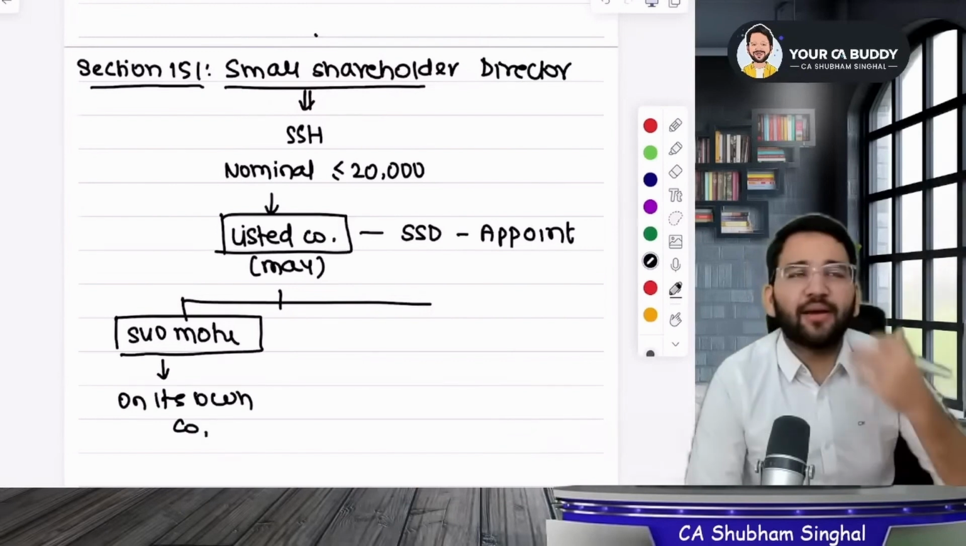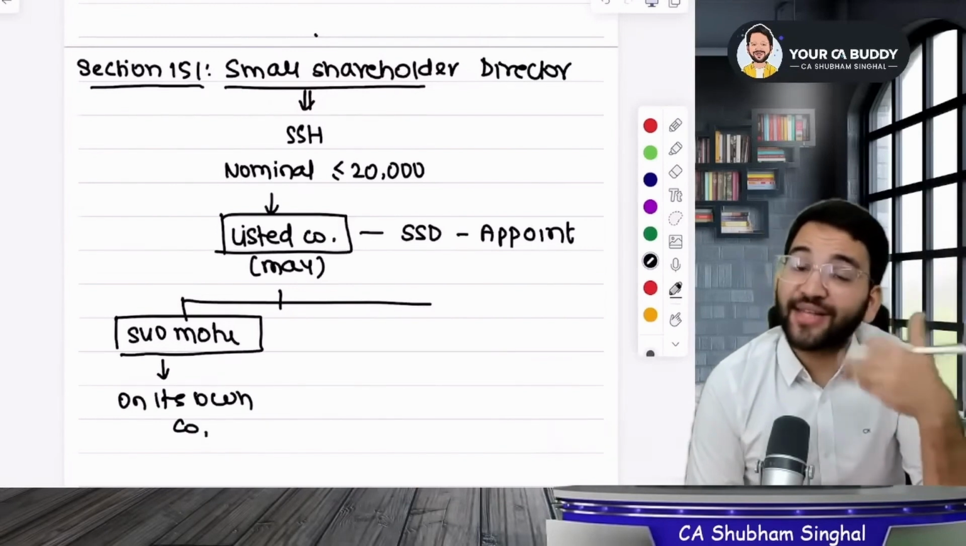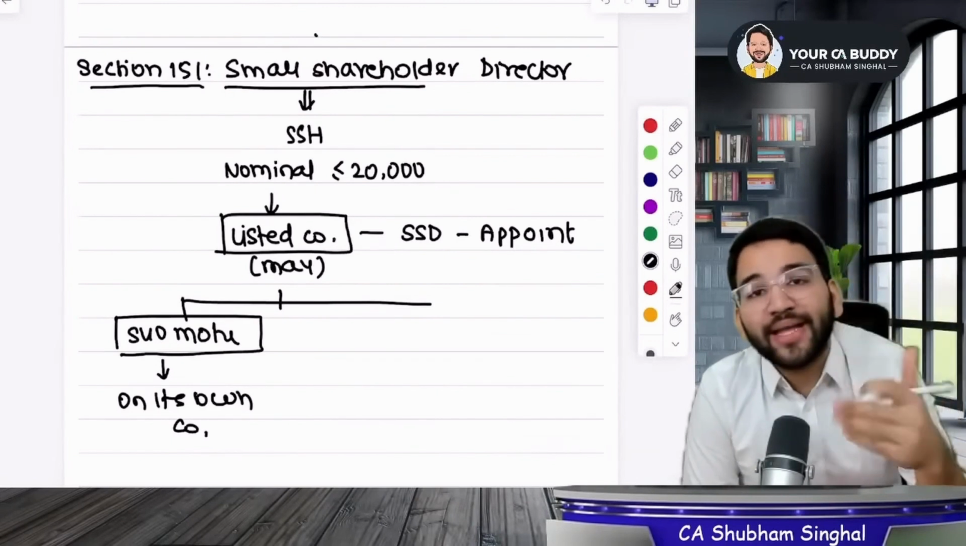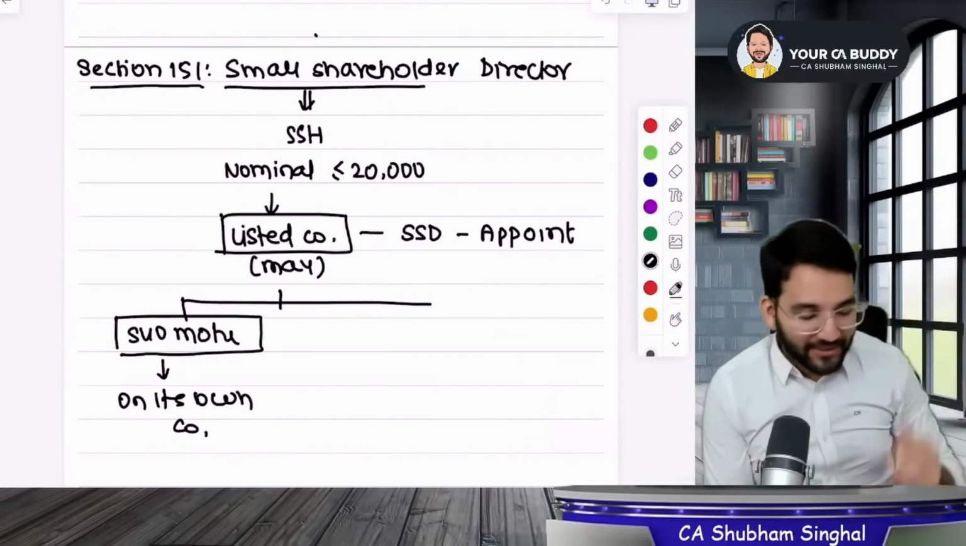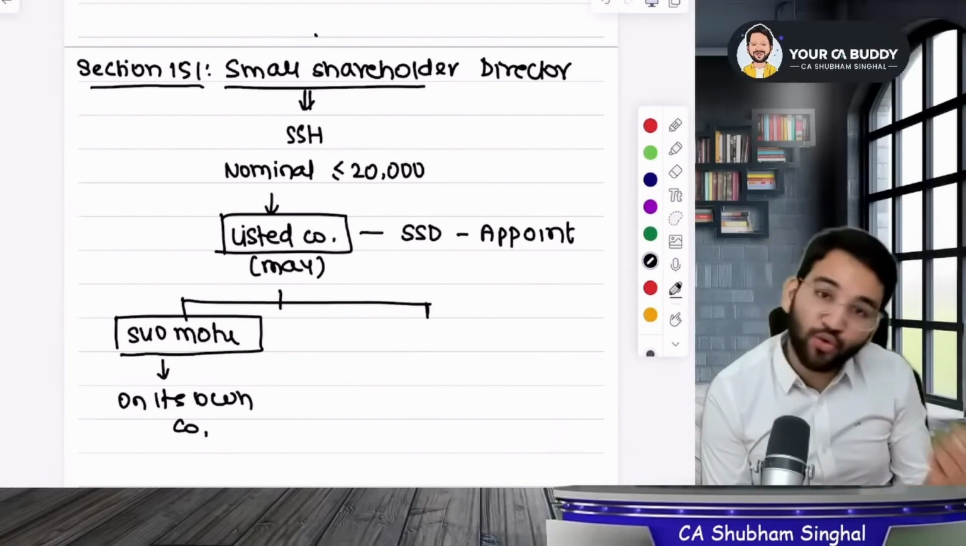What does suo moto mean? If a listed company like Reliance felt that it is neglecting small shareholders, then it might independently appoint a director to represent their interests. A small shareholder director. I was telling you that this was suo moto.